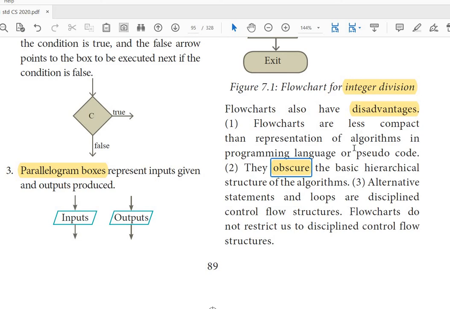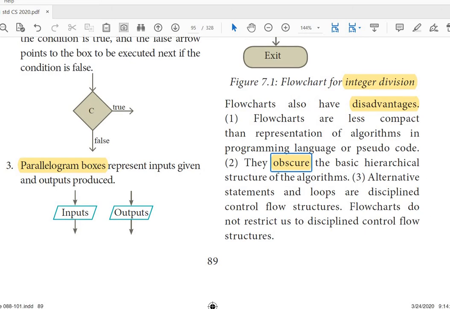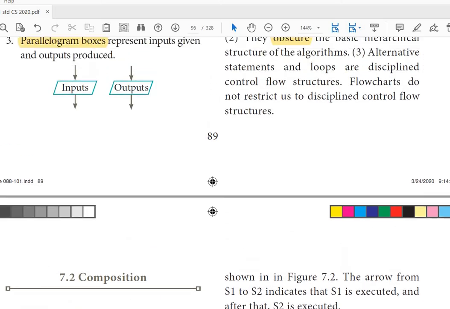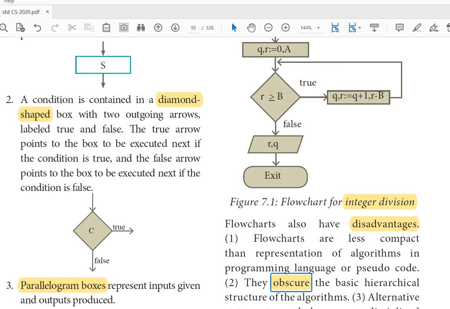Alternative statements and loops or disciplined control flow structures. Flowcharts do not restrict us to disciplined control flow structures. That means while we are representing in a diagram, if the program length is more and it has more modules, it may lead to some complications. That is the drawback. But if the program is very small, then a flowchart gives a good appearance for understanding the program.